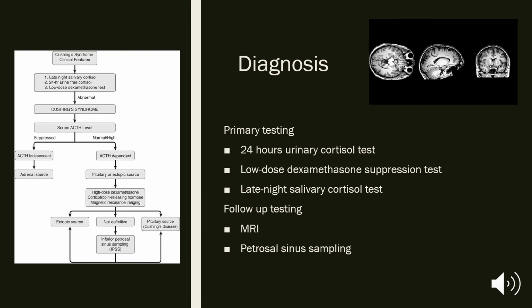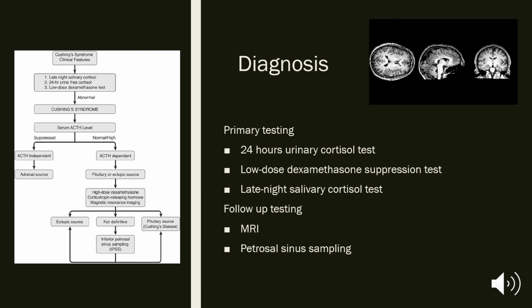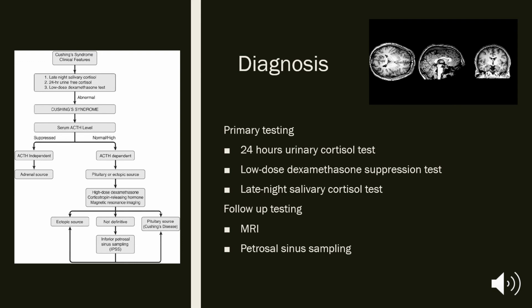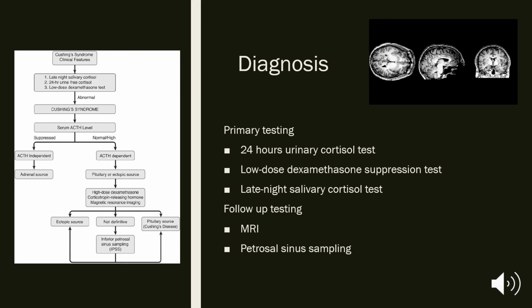There are multiple diagnostic tests done to diagnose this illness, as shown in the diagram to the right. The 24-hour urinary cortisol test measures cortisol production in the urine over a course of a day. Levels higher than 50 suggest the presence of Cushing's syndrome. The low-dose dexamethasone suppression test requires taking a small dose of the cortisol-like drug, then having blood drawn to screen for cortisol the following morning. For patients with Cushing's syndrome, cortisol levels will be high.